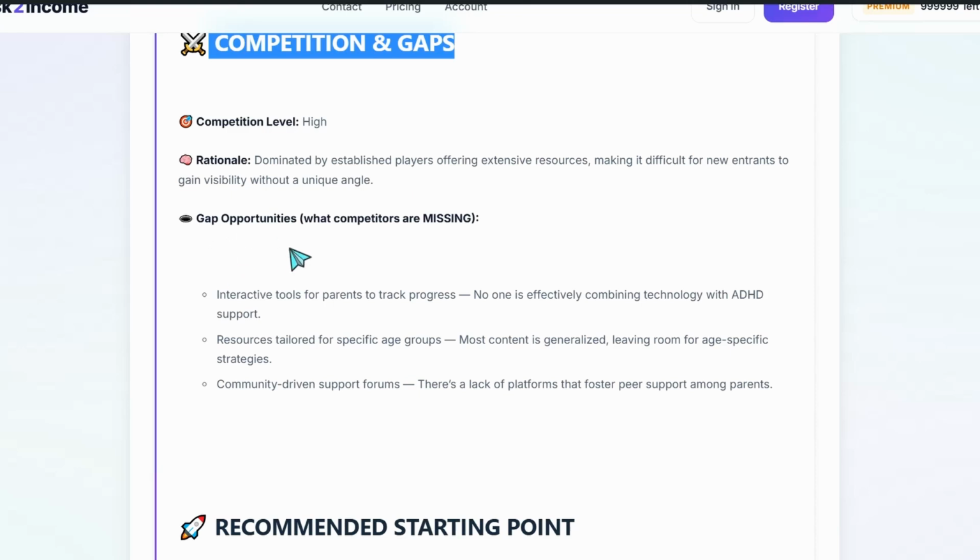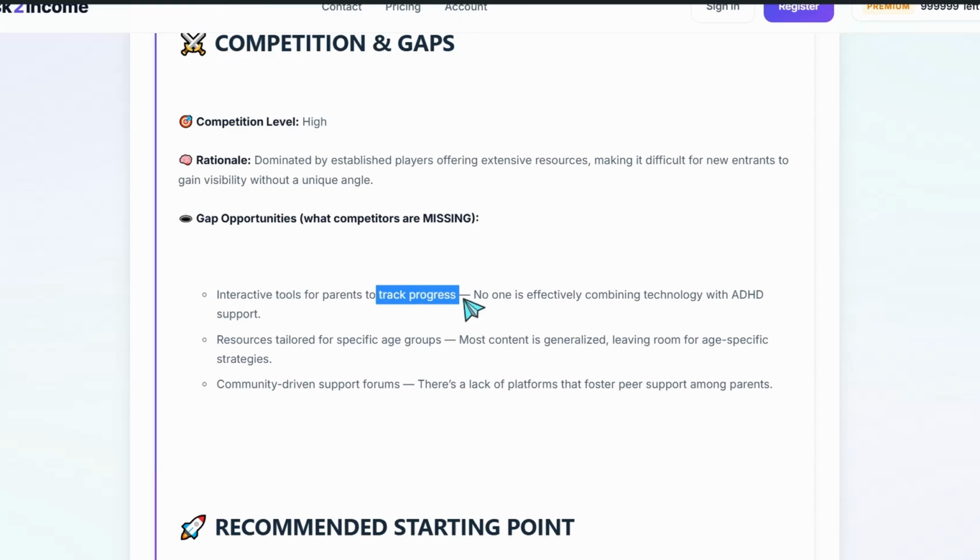Like this one, interactive tools for parents to track progress. It's an amazing idea, by the way. Here you can find this angle to build your own authority. That means you can create something like a SaaS tool or spreadsheets and so on. Resources tailored for specific age groups is an awesome one.